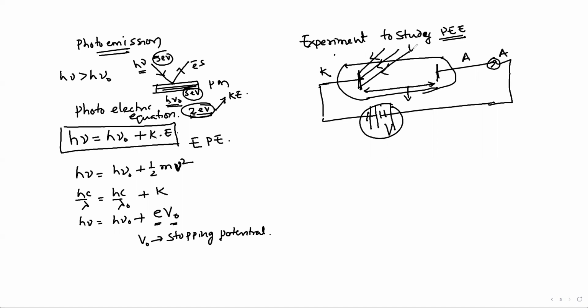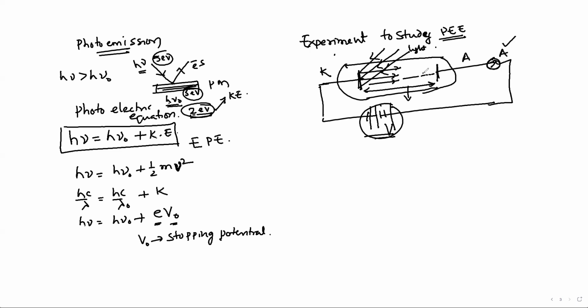When light is incident on this, the current is observed in the circuit. The circuit is not completed, so when you apply the potential you won't get the current. But when light is incident, the current will appear. That means when light is incident on it, the electrons will be emitted.